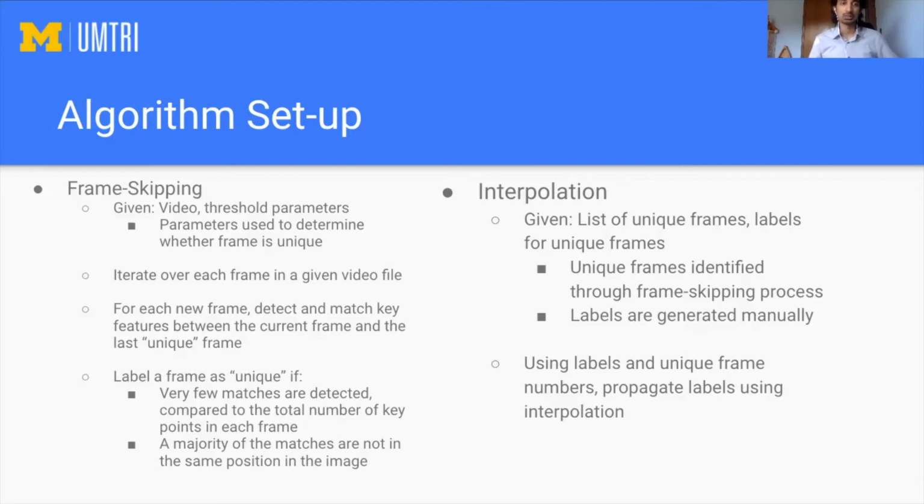In either case, we can determine that the environment has changed significantly, and so it's worth looking at the newest frame. Once we've detected all of the unique frames in a given video, the frames are handed to the labeling team, and using the list of unique frames and the manually generated labels, we can interpolate the label positions throughout the dataset, allowing us to use a full dataset without having to label everything by hand.